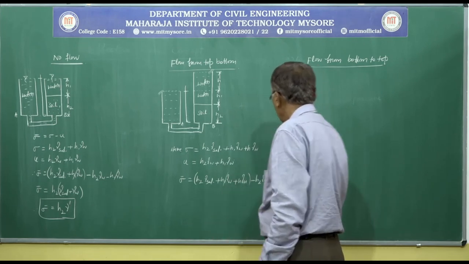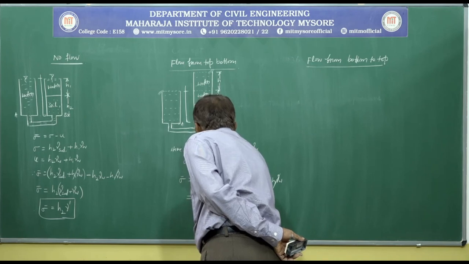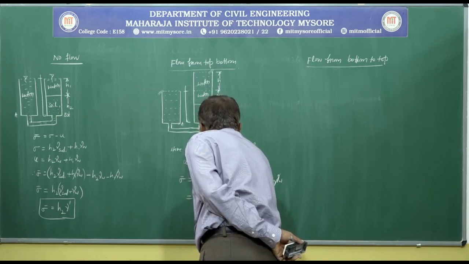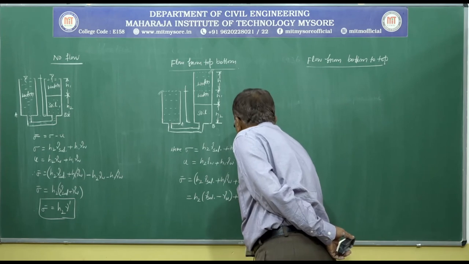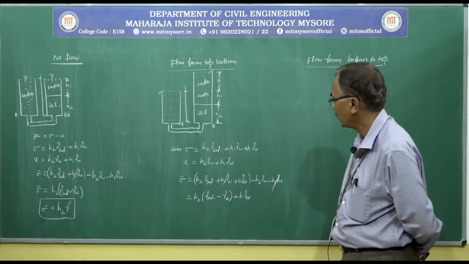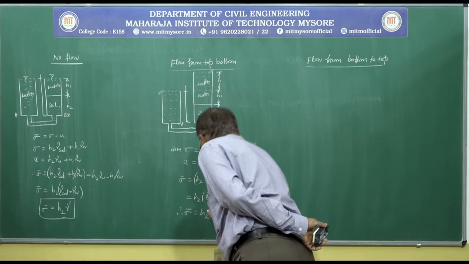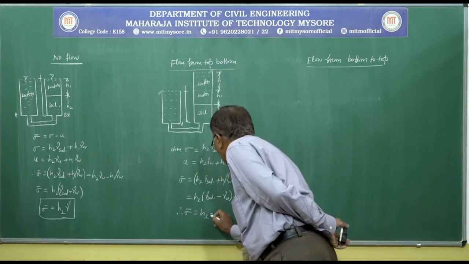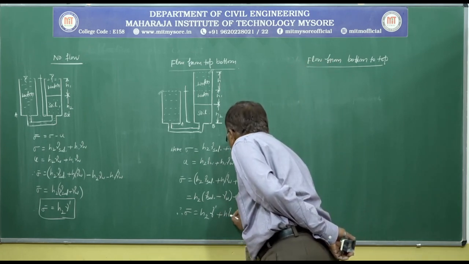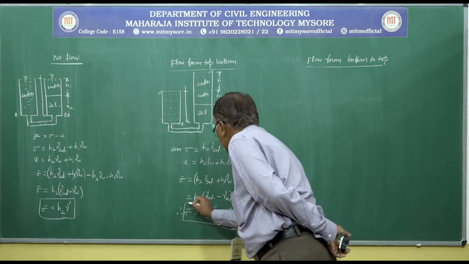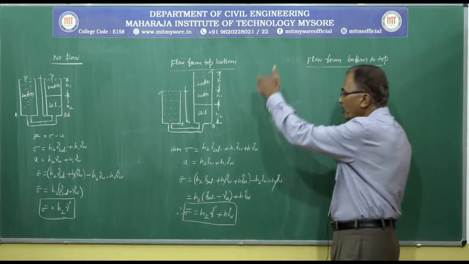So, H1 gamma W gets cancelled. If you take the common factor H2, it is H2 into gamma saturated minus gamma W, plus H into gamma W. Therefore, sigma bar is equal to H2 into gamma saturated minus gamma W, which is nothing but gamma submerged unit weight, plus H gamma W. So, this is the expression for effective stress when there is flow of water from top to bottom.